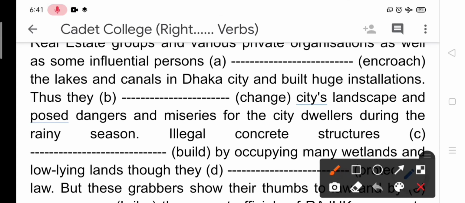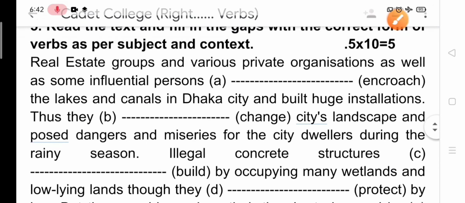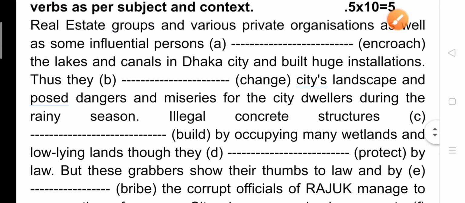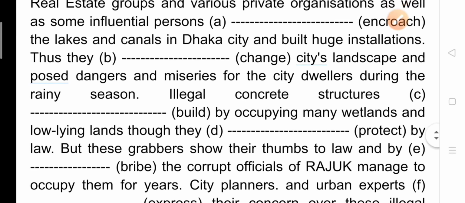Thus, they change city's landscape and pose dangers and miseries for the city dwellers during the rainy season. So, by doing these huge structures, by grabbing some lakes and canals, they have changed. The answer would be they have changed according to the context of this passage. We need to write here have changed city's landscape and pose dangers and miseries for the city dwellers during the rainy season.